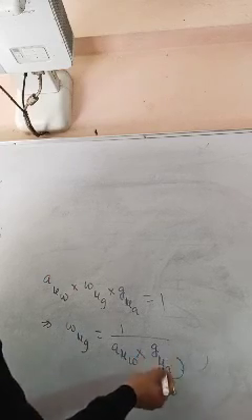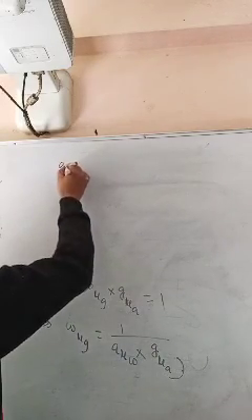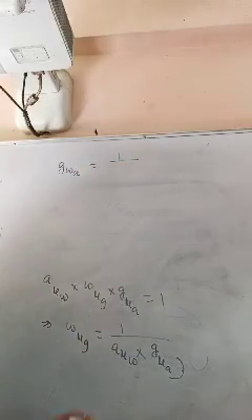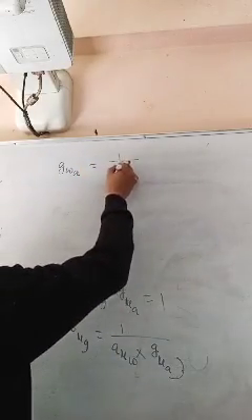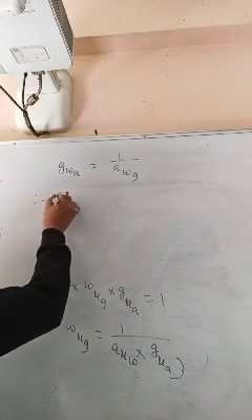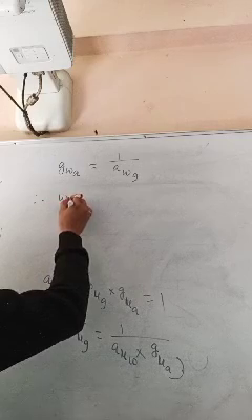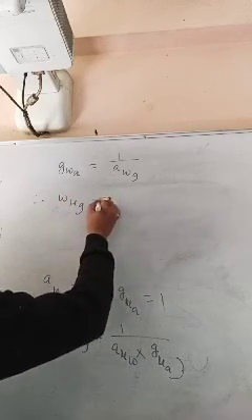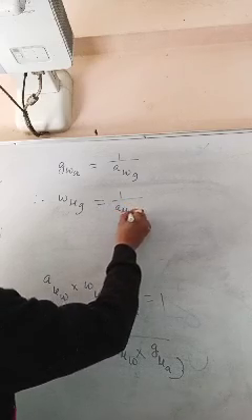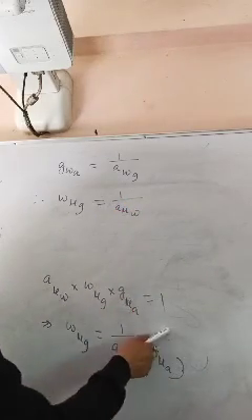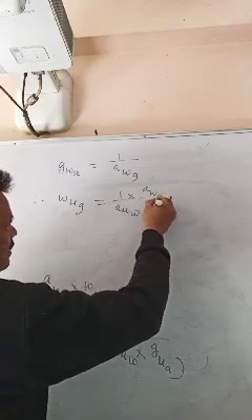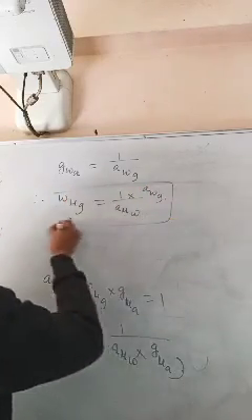This is glass to air is 1 by reciprocal of air to glass. That means water to glass is 1 by air to water. This will be reciprocal. Reciprocal means you can write air to glass. So this could be a formula we will be using later on.